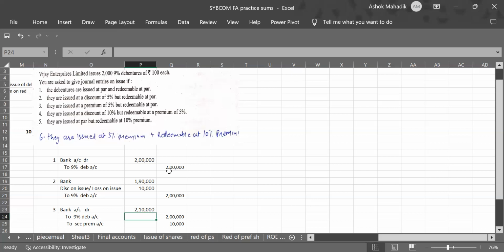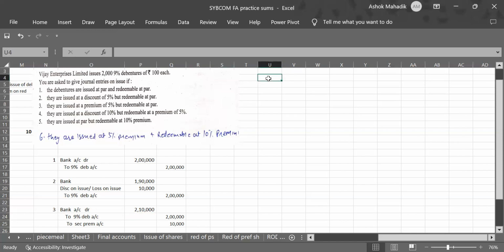Third option, issued at premium. We are selling at premium. 5% extra we are going to receive, but redeeming at par. So ignore that redeeming at par. Issue debenture at premium. So bank account debit. How much you will receive per debenture? 105 into 2,000, 2 lakh 10,000. To debentures, 2 lakhs. And to securities premium, that extra 10,000 will be written against this. So these three entries are done.